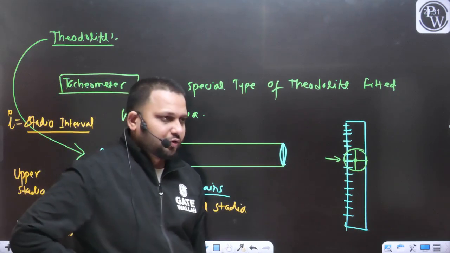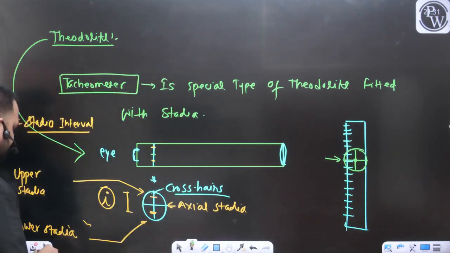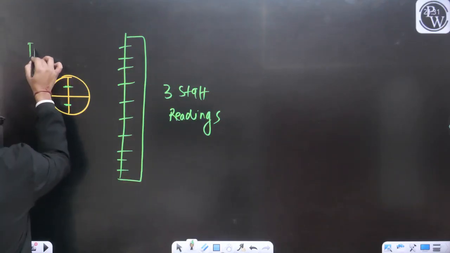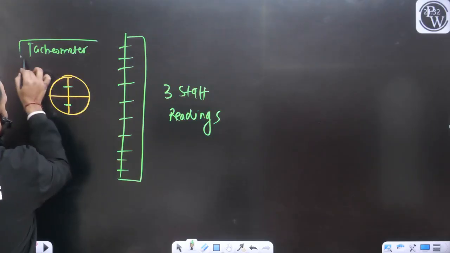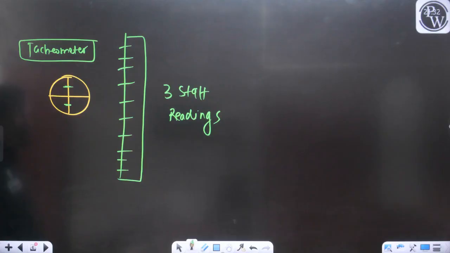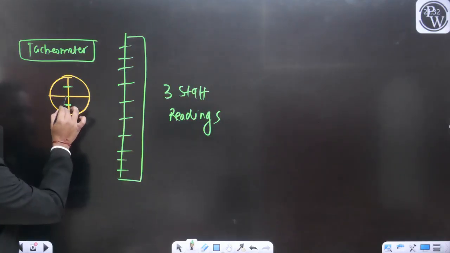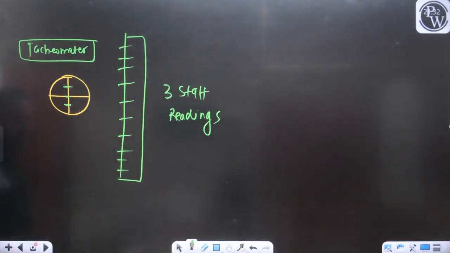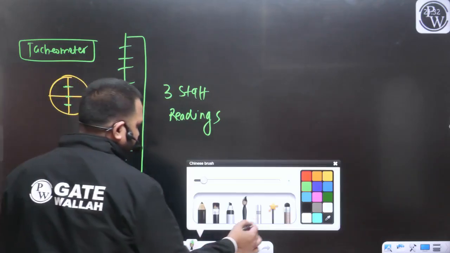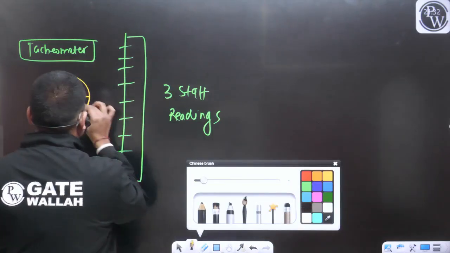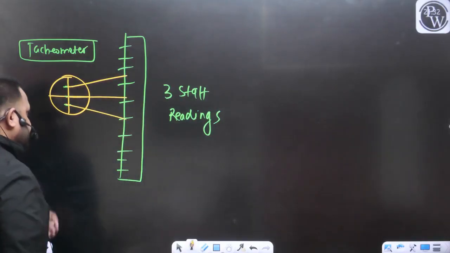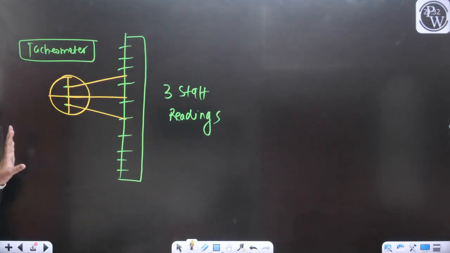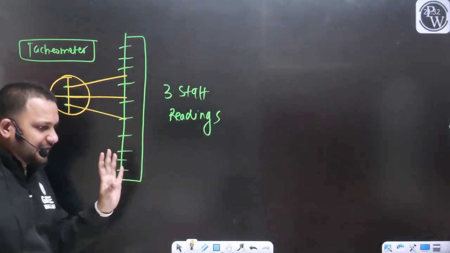Now in the case of tachyometer, there are three markings like this: one is upper stadia, one is lower stadia, and the axial stadia. Now I will get the three staff readings, yes or no? Let's say something like this. We will have the discussion in detail, don't worry.